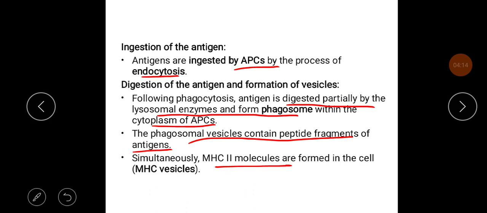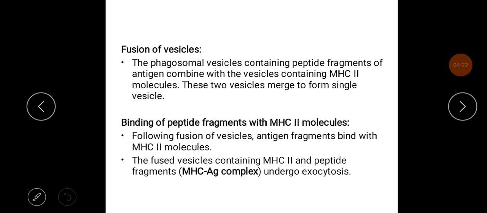Simultaneously, MHC2 molecules are formed in the cell, in MHC vesicles. Then the phagosomal vesicles containing peptide fragments of antigen combine with the vesicles containing MHC2 molecules. These two vesicles merge to form a single vesicle.